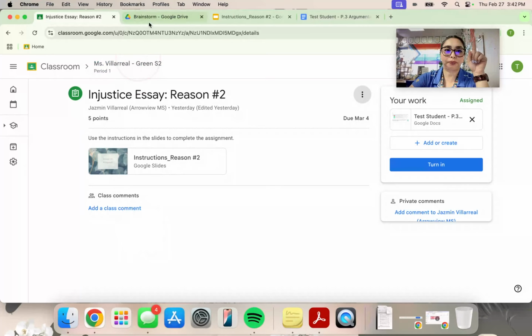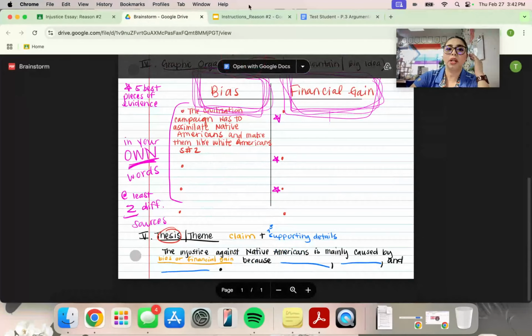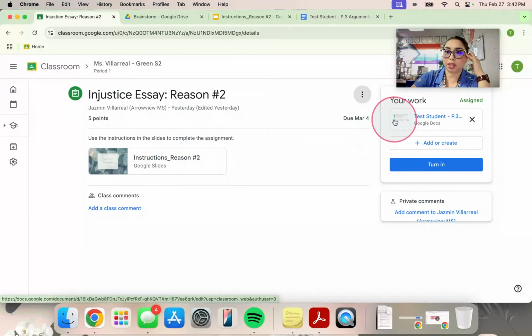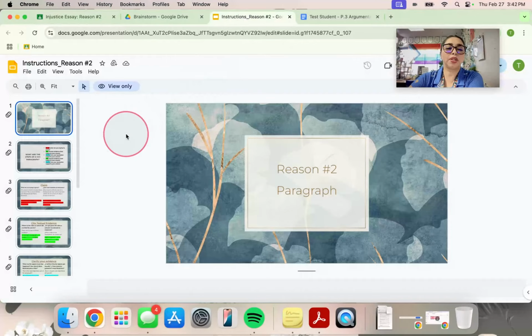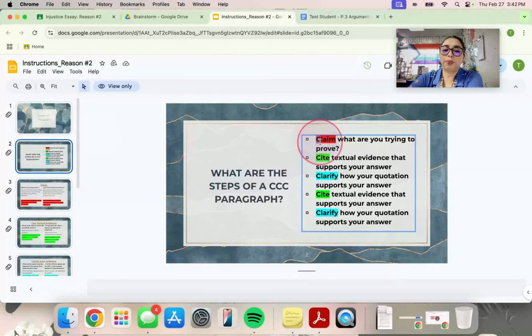are, you need to brainstorm, okay, because that's going to have all of our evidence. You need to open up the slides for reason 2, and then you need to go ahead and open up the document that actually has where you're going to be writing. Okay, so if I look here, this is the breakdown of my paragraph. It's the exact same as my last paragraph. Okay, so you're basically doing the same thing, except you're doing it with different evidence.